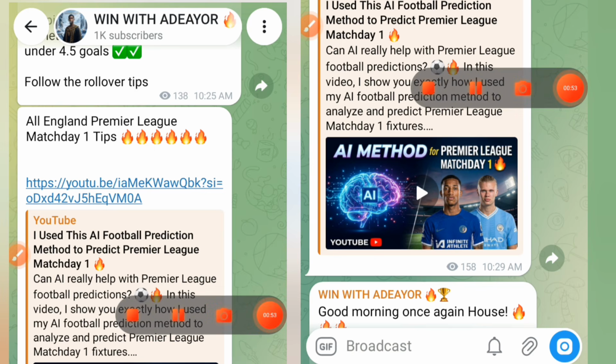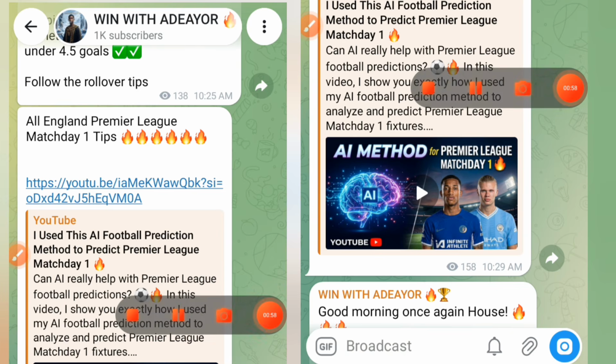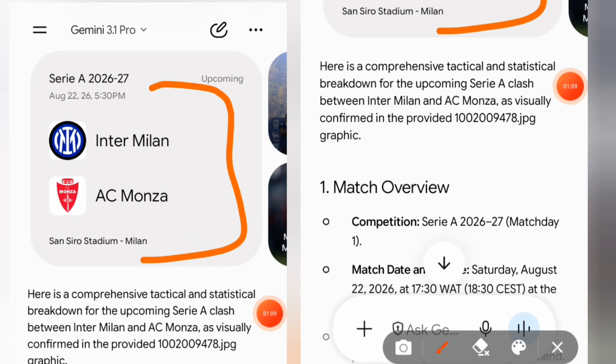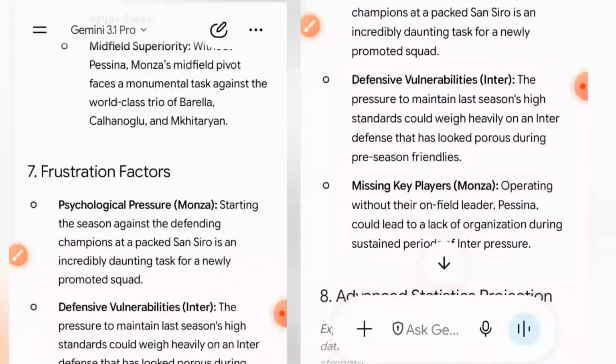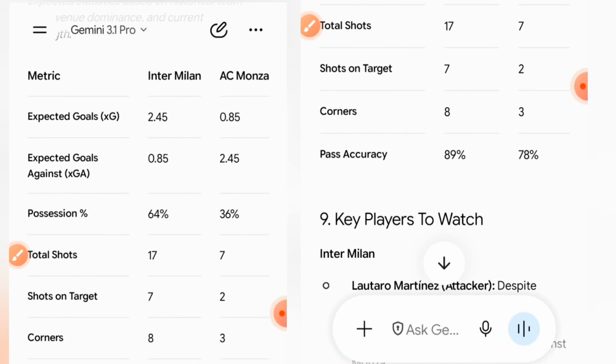So we are going to use our long AI prompt, and let's see what we can get for each prediction. The first one on the list is the match between Inter Milan and AC Monza. Let us look into the projected statistics, and we also look into the predicted scoreline. This happens to be the most important section of this long form prompt that we can look into and utilize the data.